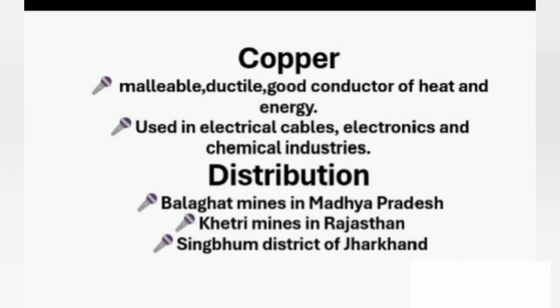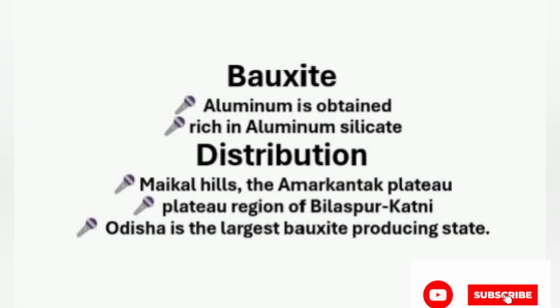The Balaghat mines in Madhya Pradesh produce 29% of India's copper. And the Khetri mines in Rajasthan are famous for copper mining. 48% of copper is produced in Rajasthan. The Singhbhum district of Jharkhand is also a leading producer of copper.